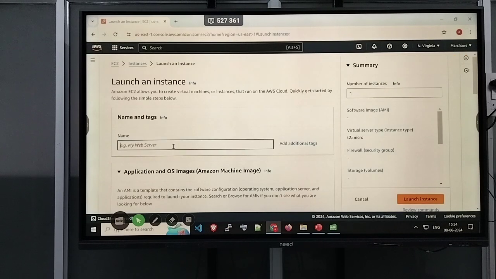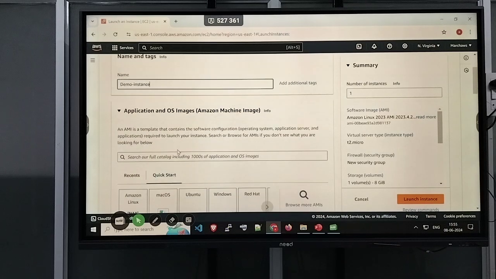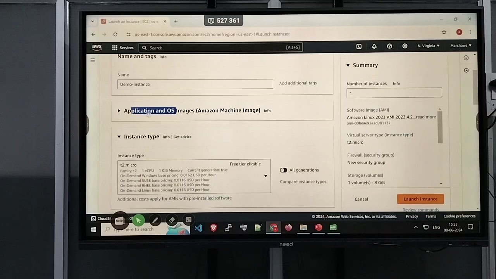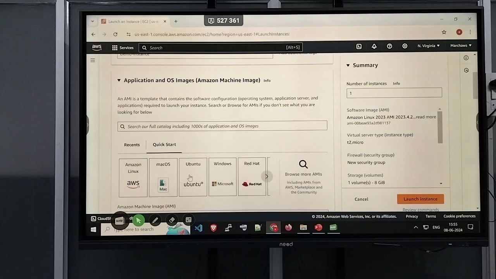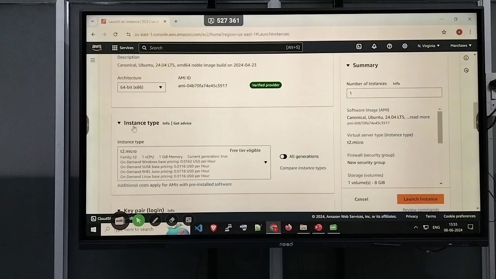Here we have to give the name. Suppose I give the name my demo instance. Now next we have to select our operating system. Here I am selecting Ubuntu. After that we have to select the instance type. As we know, we select the T2 micro.